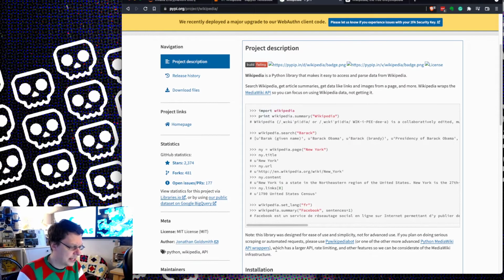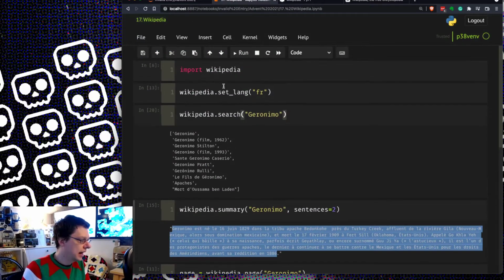It even says on here, if you actually go do more powerful things like scraping Wikipedia or mapping Wikipedia, use Wikipedia bot, which actually has rate limiting and other features, so we can be considerate of their infrastructure, because the last thing you want to do is break Wikipedia. You don't want to break the resource that you are benefiting from. Always be respectful of the bigger system, because you're writing an application as part of a bigger system. So with that in mind, let's dive into it.